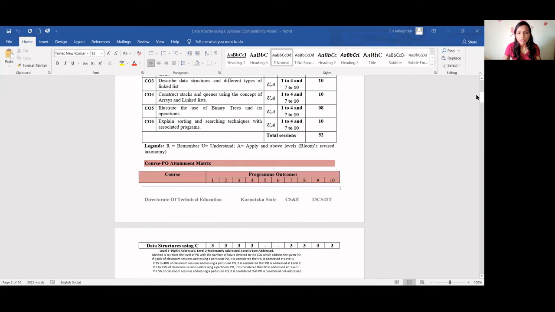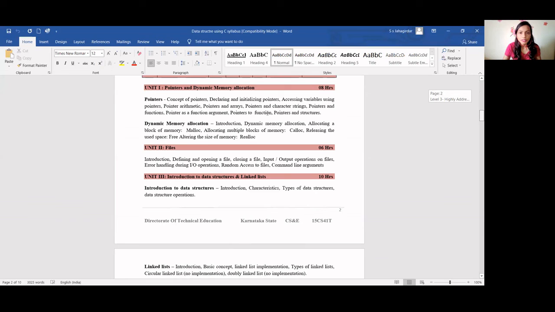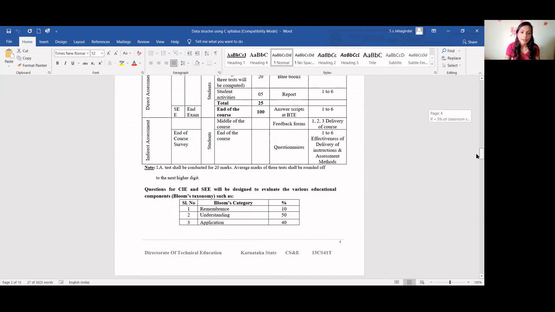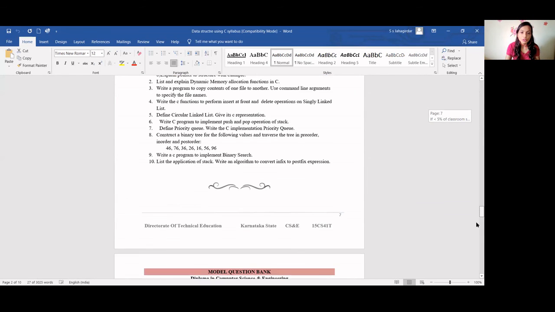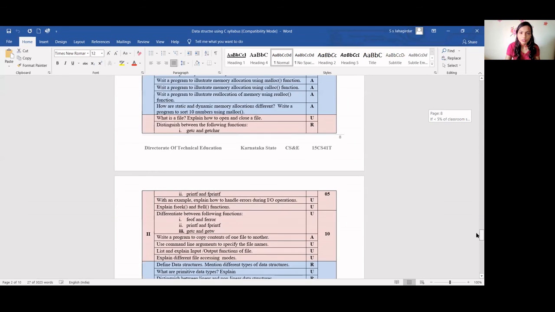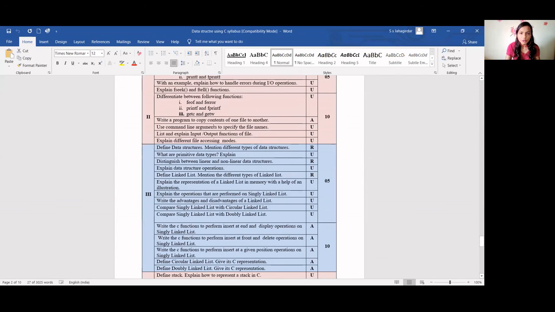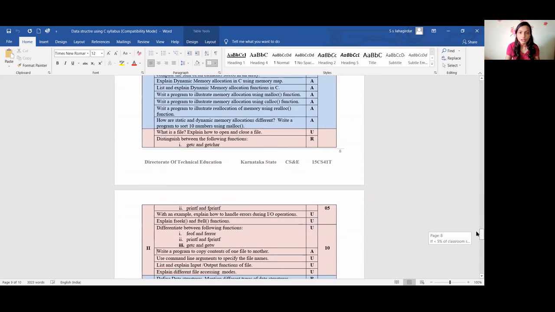So this chapter we have completed. The second chapter was file, a 6-hour chapter. In this, all these things we have studied, which I just discussed as a recap. Then we'll see some important questions. One question is: use command line argument to specify the file name. Or usually they'll ask, write a short note on command line argument.